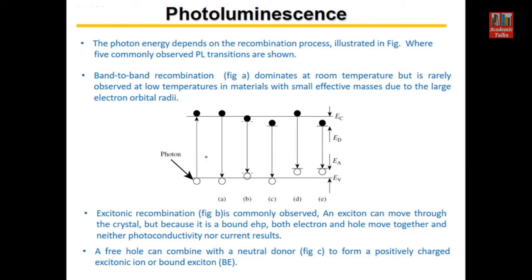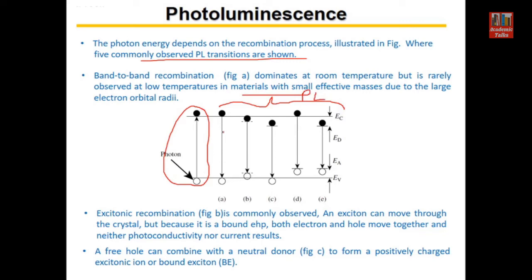Now the multiple recombination processes, which have been discussed earlier, are shown again. The photon energy depends on the recombination process as illustrated in the figure. The 5 commonly observed PL transitions are shown here. This first process is because of absorption of the incident photon, and all the others are recombination processes which are producing your PL signal. The PL signal is produced by these recombination processes.